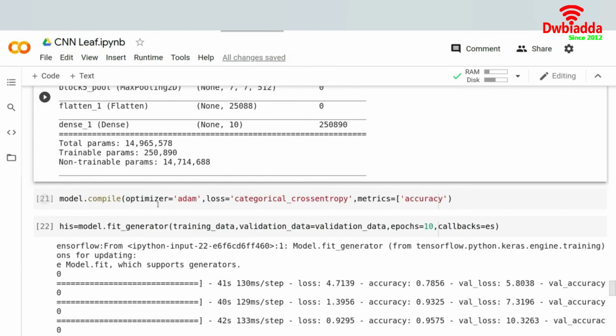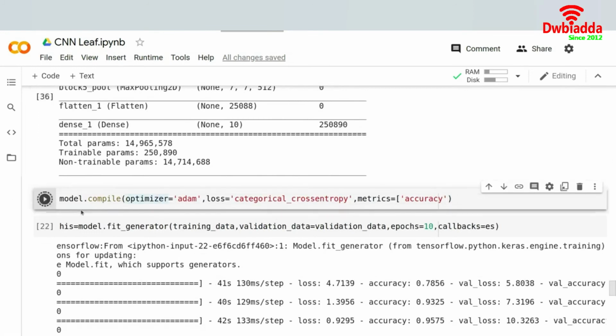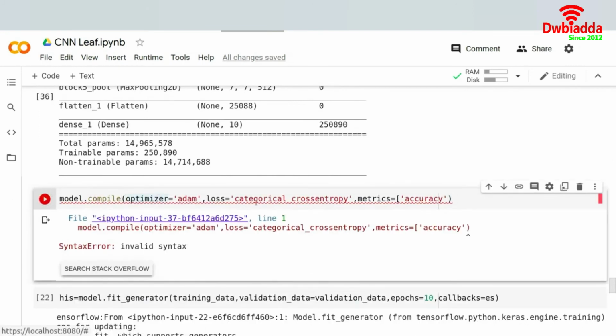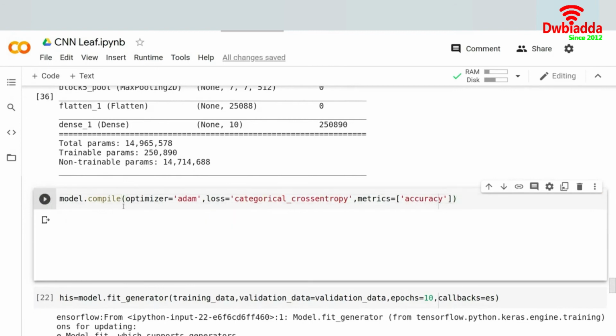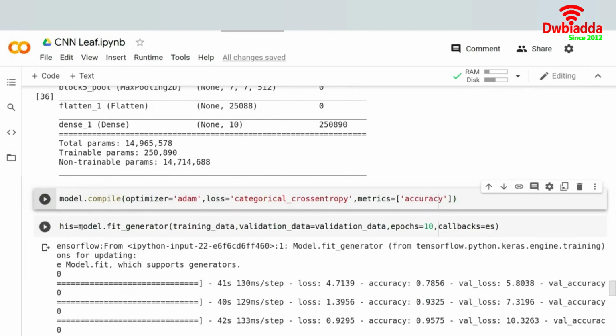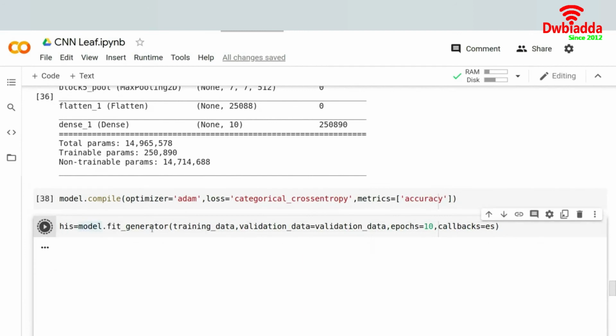Then compile, and then run again, run this over here again, and then run this over here again.